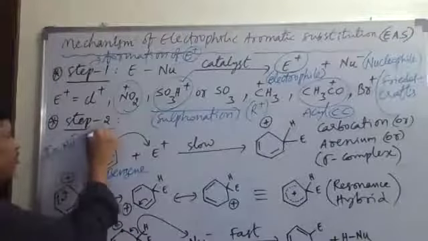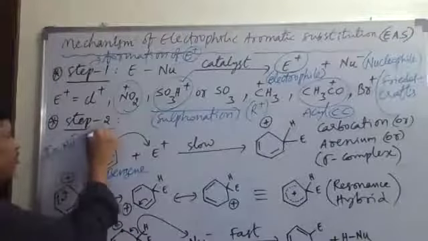Okay. And now here, what happened? This pi bond is lost in this place. That's why this carbon gets what now? A plus charge. This carbon gets a positive charge. Now here, C plus is what? Carbocation or arenium ion. From arene, from benzene, we are getting this one. So it is an arenium ion, or we say sigma complex. This carbocation formed from benzene is called a sigma complex.